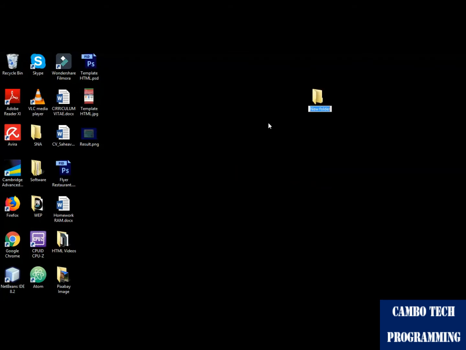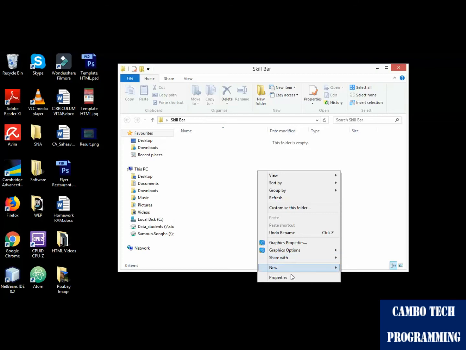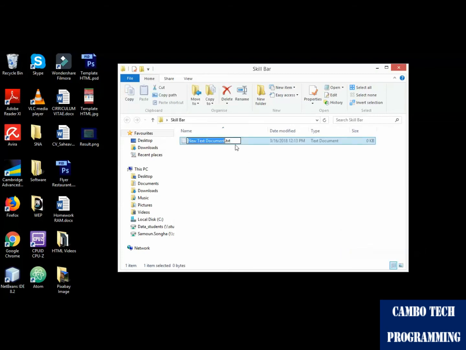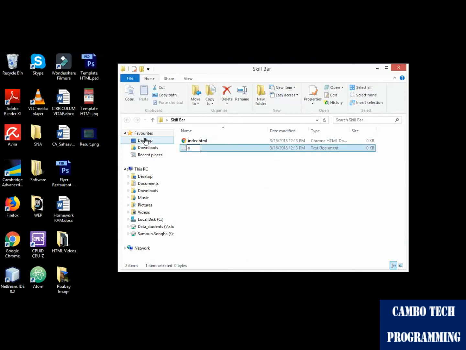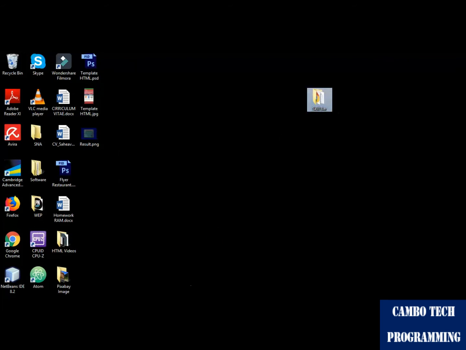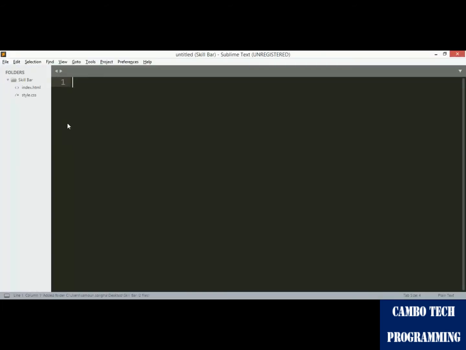I name the folder skill bar, and inside the folder I will put two files. The first one is HTML, with the extension .html, so maybe index.html. And one more is style.css. Okay, so we are ready, and we move to our editor and start coding.